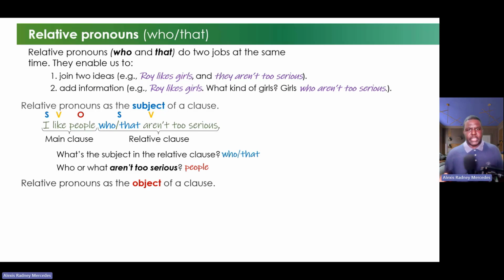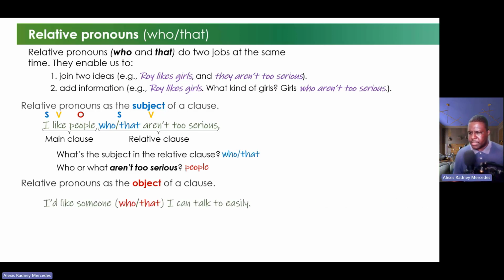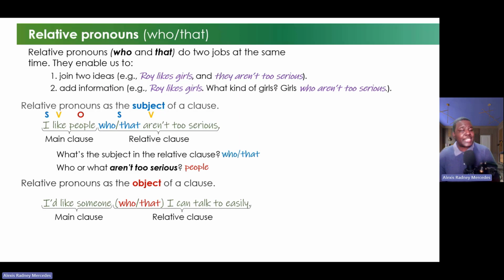Now, very important, guys, to watch this. Now, let's go to the second part. It's a relative pronoun as the object of a clause. Number one, we have the expression, I like someone who I can talk to easily, or I like someone that I can talk to easily. Well, so who I can talk to easily is the relative clause, okay? And remember, I like someone is the main clause, the principal clause.